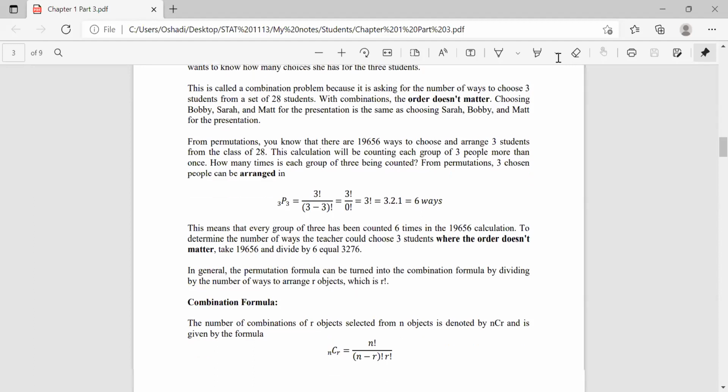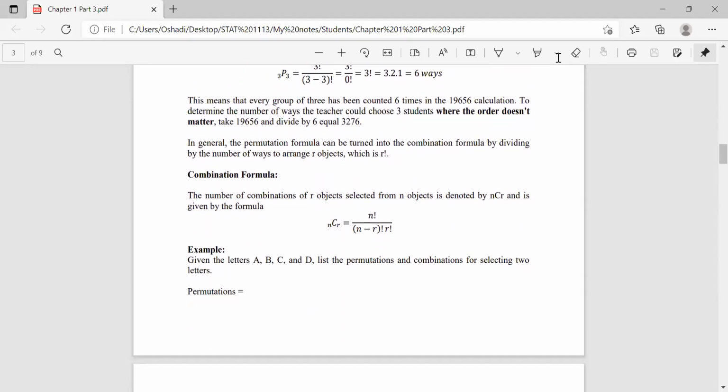In the permutation rule, nPr equals n! over (n minus r)!.